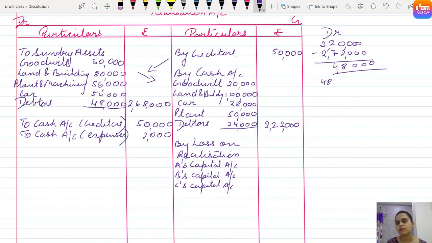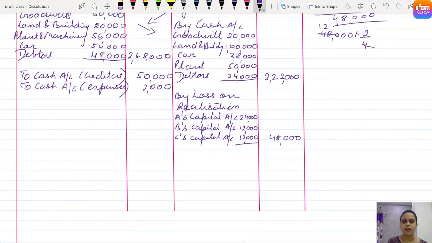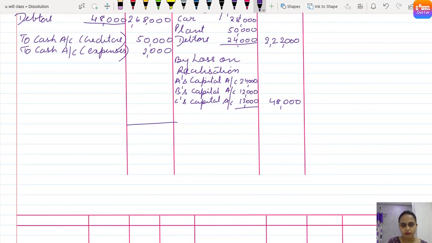So 48,000 into 2 is to 1 is to 1, that means 2 by 4, right? So 4 what's are 48? 12 fours are 48. So 12 twos are 24,000. 2 is to 1 is to 1. 24,000, 12,000 and 12,000. Total 48,000. Clear everyone?